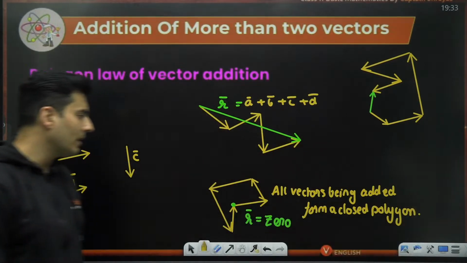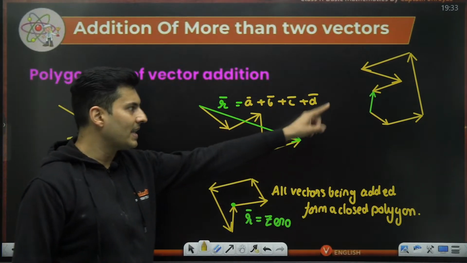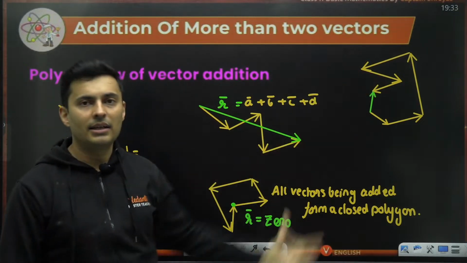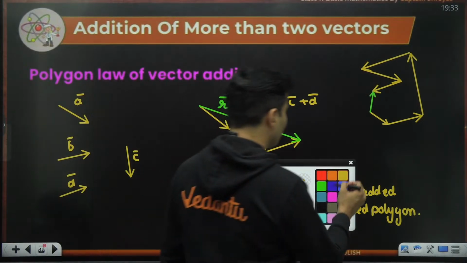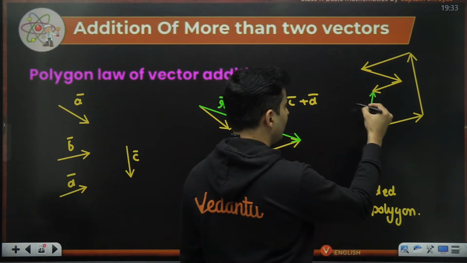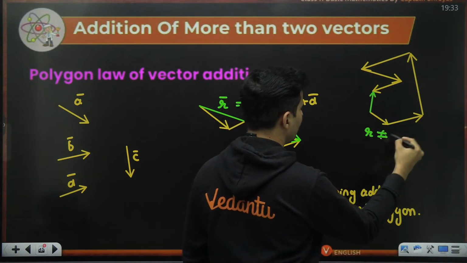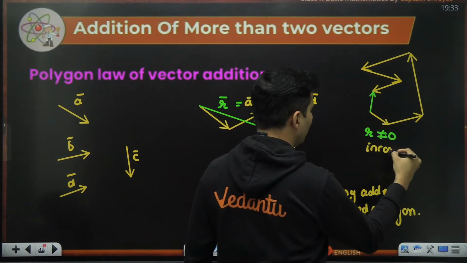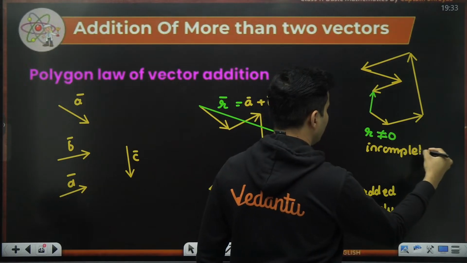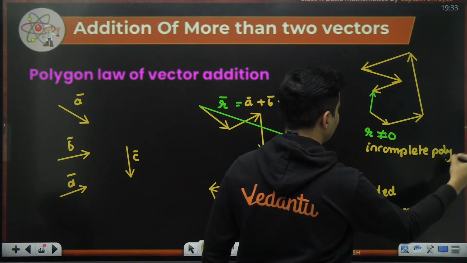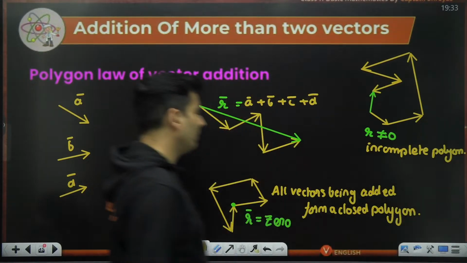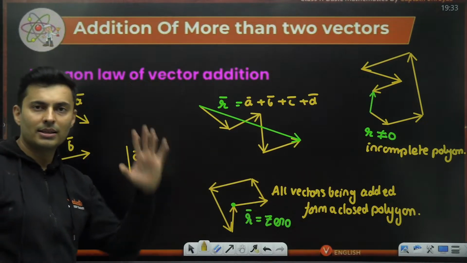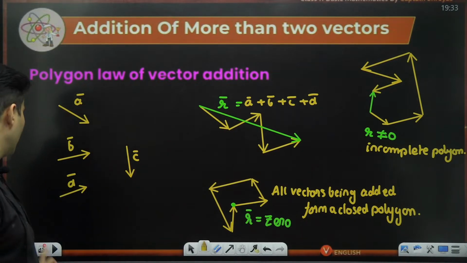Is this absolutely clear? But if there is a missing side, then the resultant is not 0. So this is definitely having a resultant which is not 0 because it was an incomplete polygon. For an incomplete polygon, the resultant is not 0. For a complete polygon, the resultant will be 0.